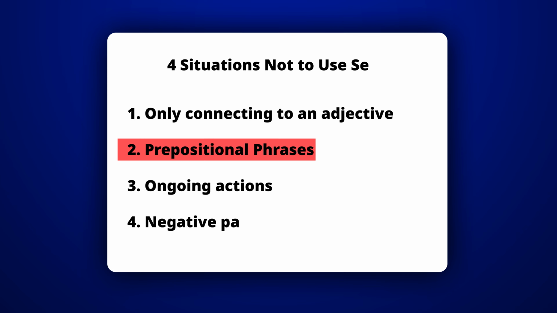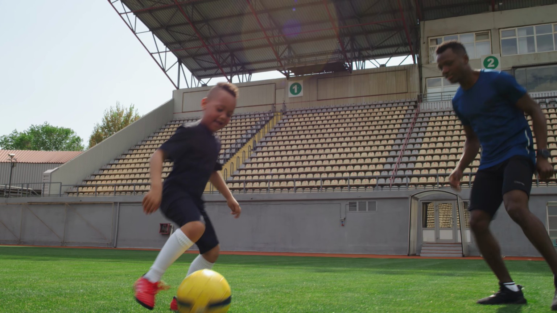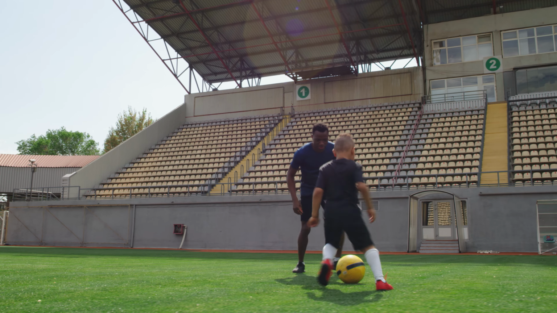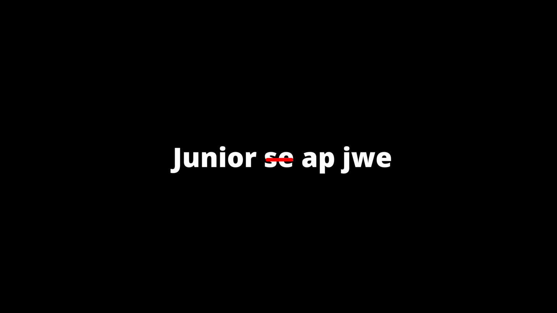Number 2, don't use se for prepositional phrases. Let's say, for example, you want to say he is at home. In Haitian Creole, instead of saying li se lakay, it's better to say li lakay. Number 3, don't use se for ongoing actions. Let's say, for example, you want to say Junior is playing. In Haitian Creole, instead of saying Junior se ap joué, it's better to say Junior ap joué.